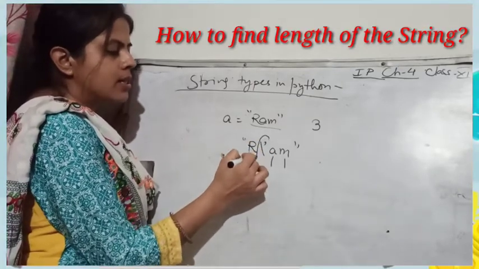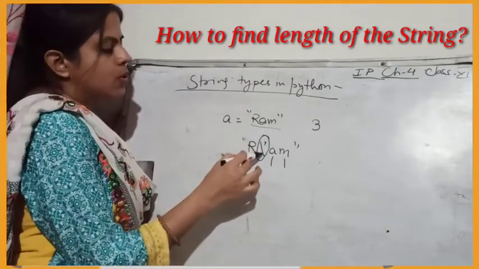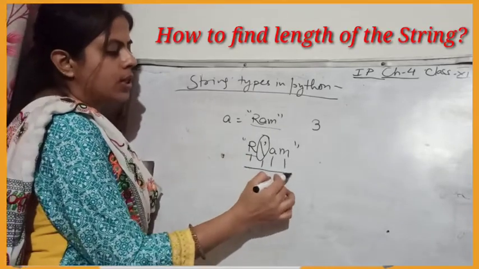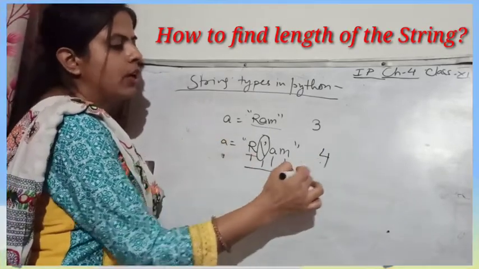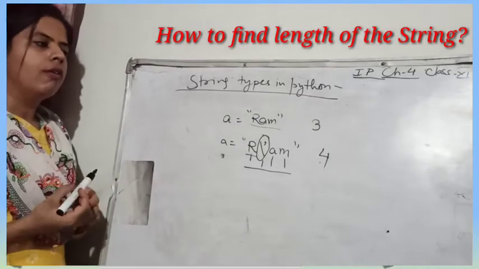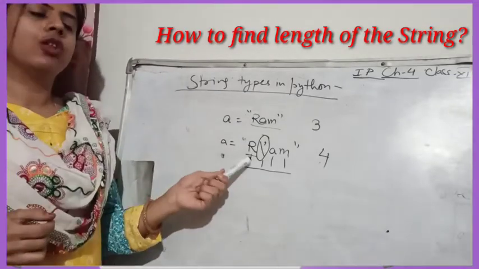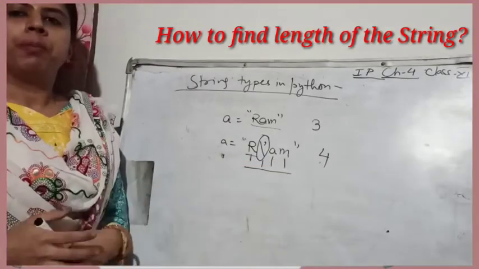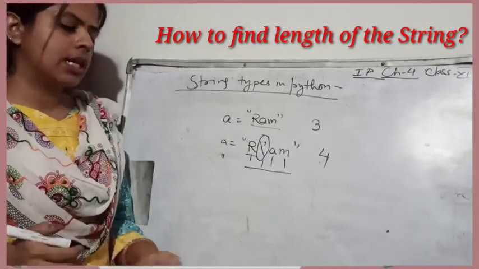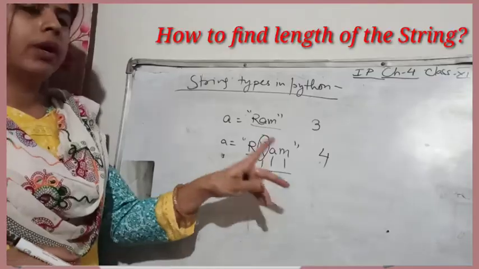As this is the escape sequence, it will also be counted as a character. So now this will have 4 characters of data. The length of the string will be 4. So this is how the length of the string is counted. Every escape sequence will be counted as 1 character.